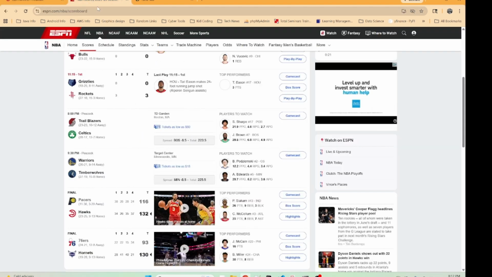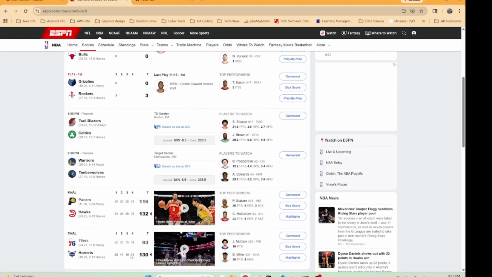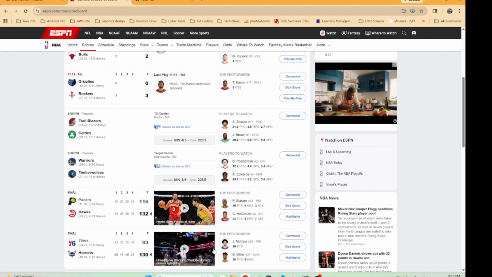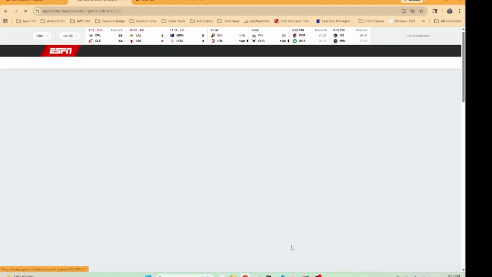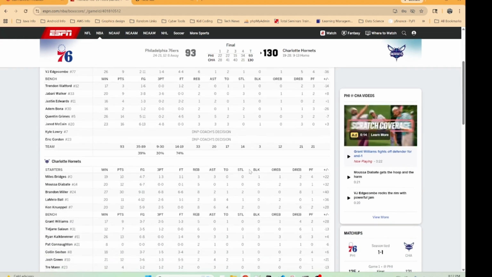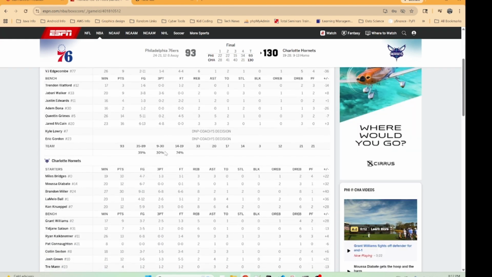Let's go and check. I think this game was already done. Yep. The Hornets smacked the 76ers 130-93. So that model is 50% right now. And I was looking at this game earlier. I guarantee you it's because of the three-pointers here. I'm not a big proponent of shoot more threes. But for example, the Sixers shot 30 three-pointers and they only made 30%. That's horrible. And they're 39% from the field goal.